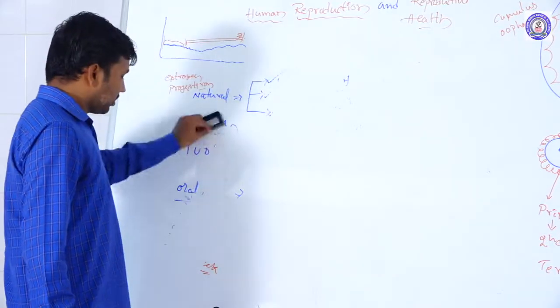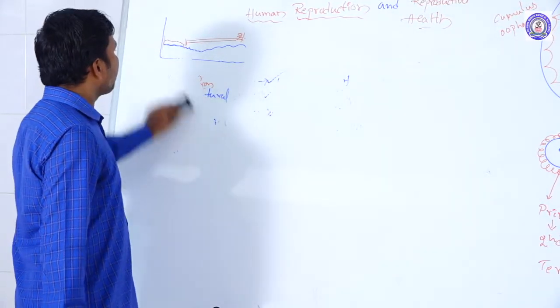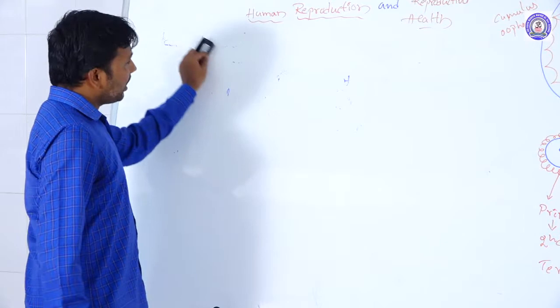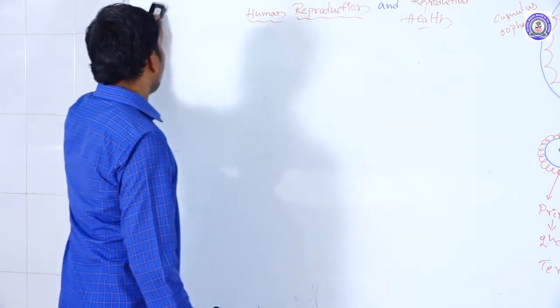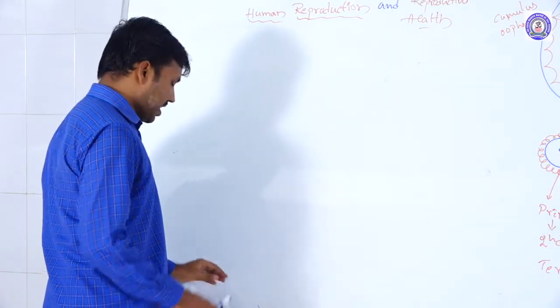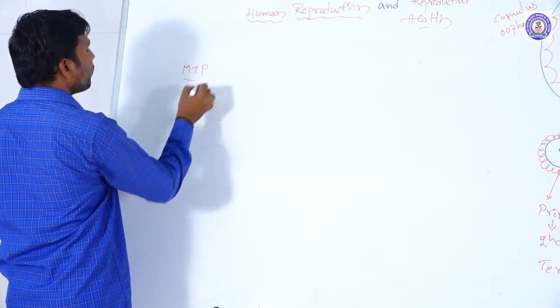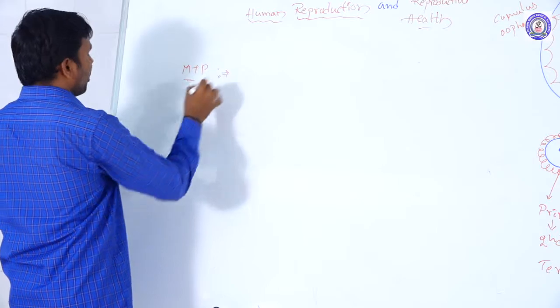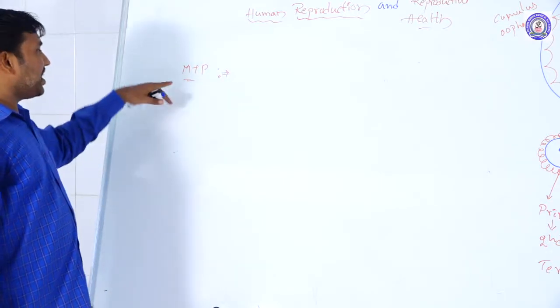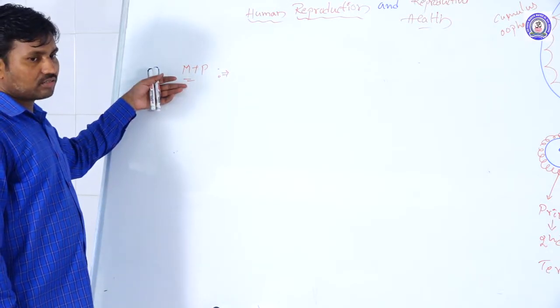Next, regarding reproduction, there are MTP and ART methods. MTP: suppose fertilization occurs unwantedly.